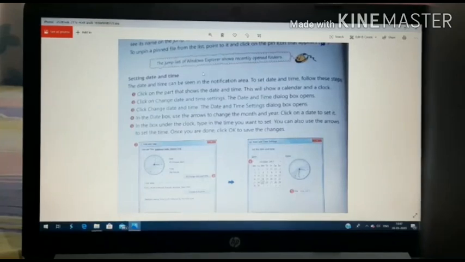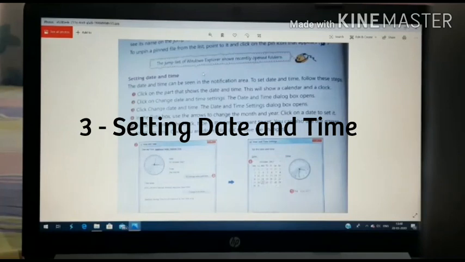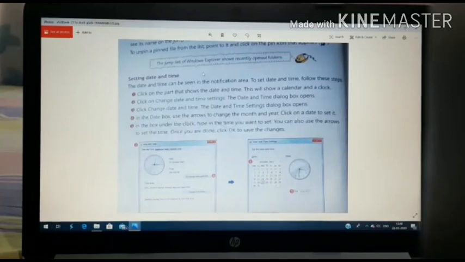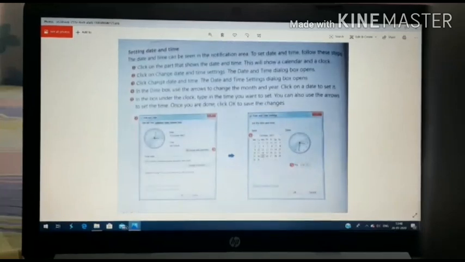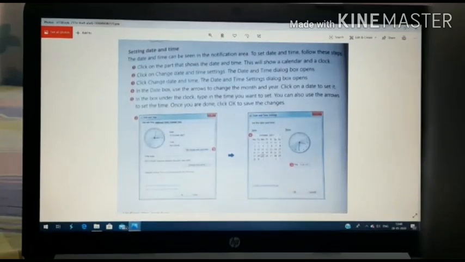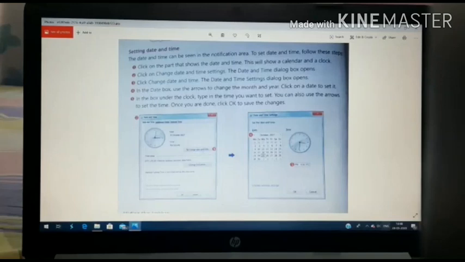Now we will go for the next topic, that is setting date and time. How can we set date and time? We will go for the steps. The date and time can be seen in the notification area. You can see the notification area here. The date and time is showing in my system here.